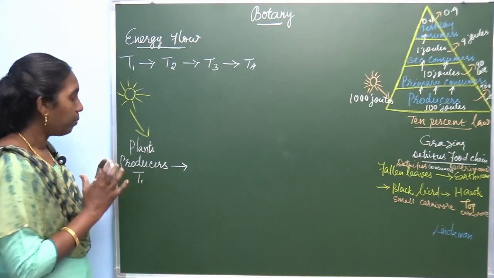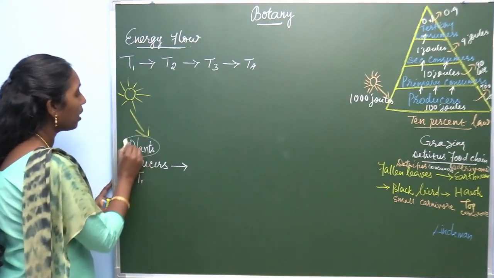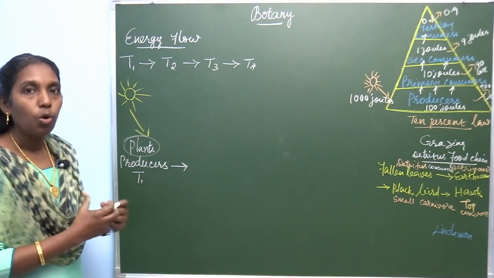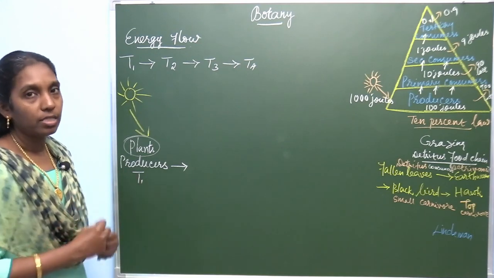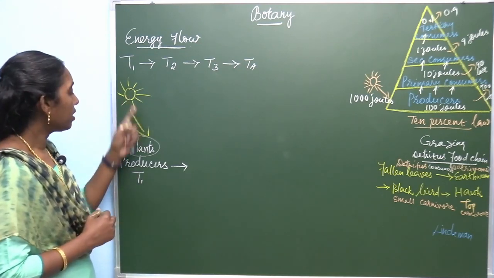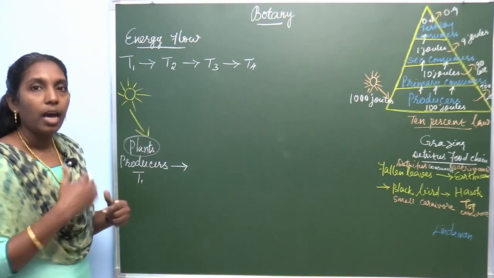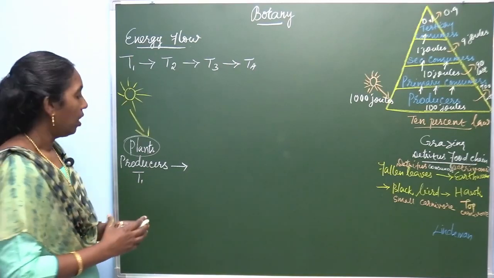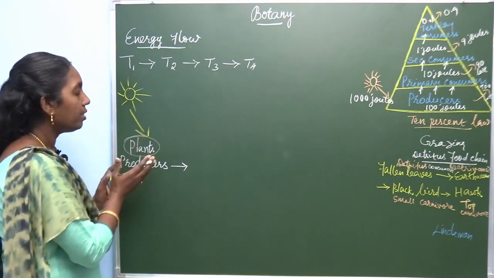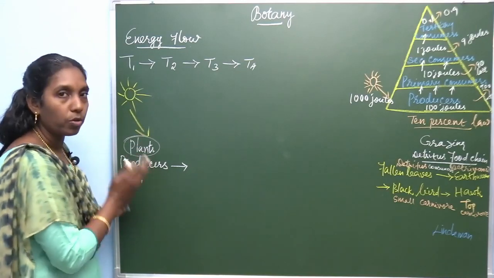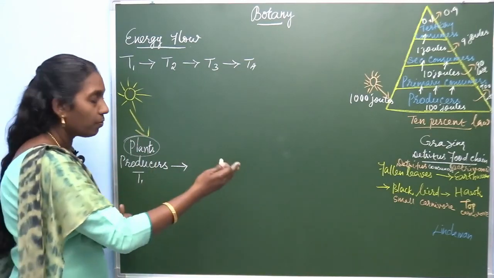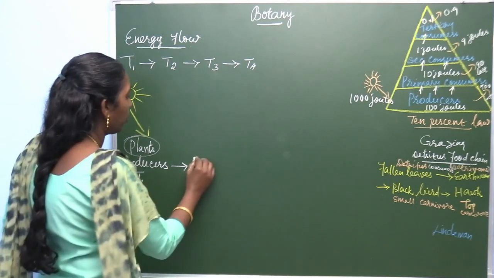They are the green plants because these plants have the ability to manufacture food material, which converts light energy into chemical energy, and they prepare their own food. So, the energy from this producer is transferred to herbivore.